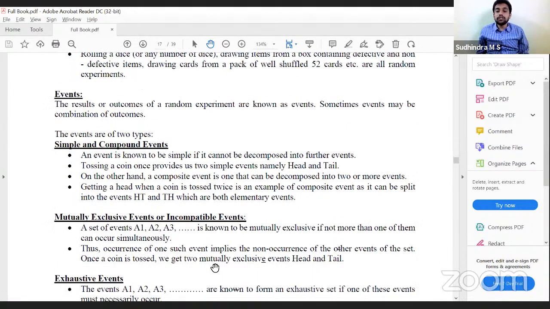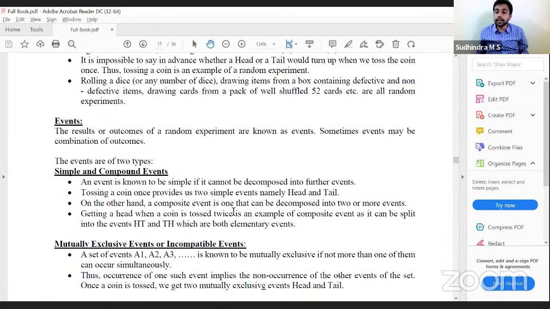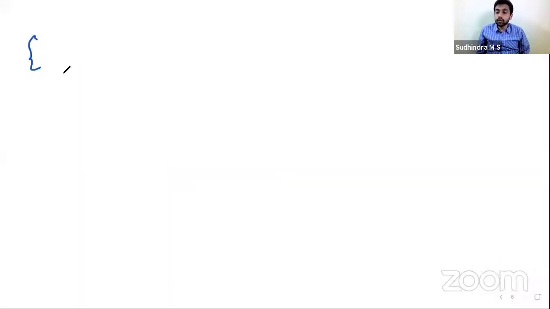Okay, then mutually exclusive events or incompatible events. Set of events is known to be mutually exclusive if not more than one of them can occur simultaneously. Okay, this I'll explain with the help of an example. We'll take rolling of a die. So what would be the events? 1, 2, 3.